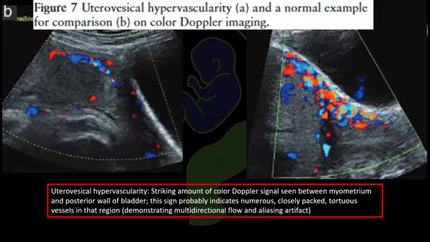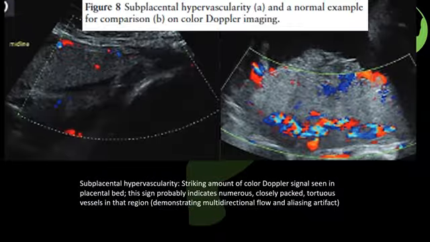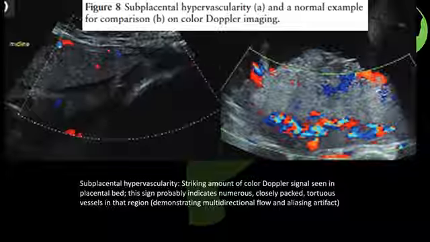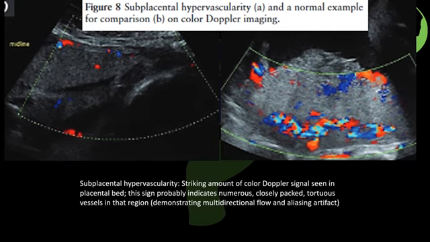The next color Doppler marker is subplacental hypervascularity. Here also you can see a striking amount of color Doppler signal in the placental bed. And the flow in the vessel is turbulent and multi-directional flow with aliasing, representing numerous and tortuous vessels.